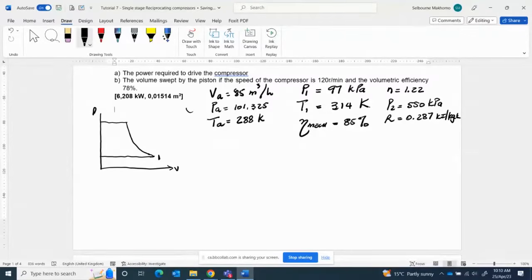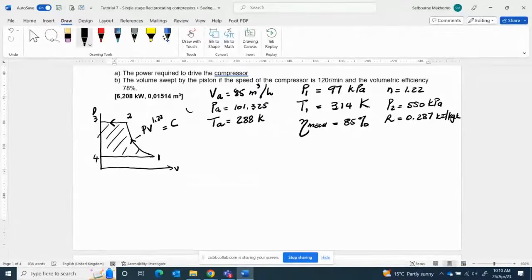So 1 is here, 2 is there, 3 is there, and 4 is there. The compression line is PV^n, where n is 1.22, equal to C. The work done by this compressor is the area underneath the curve.